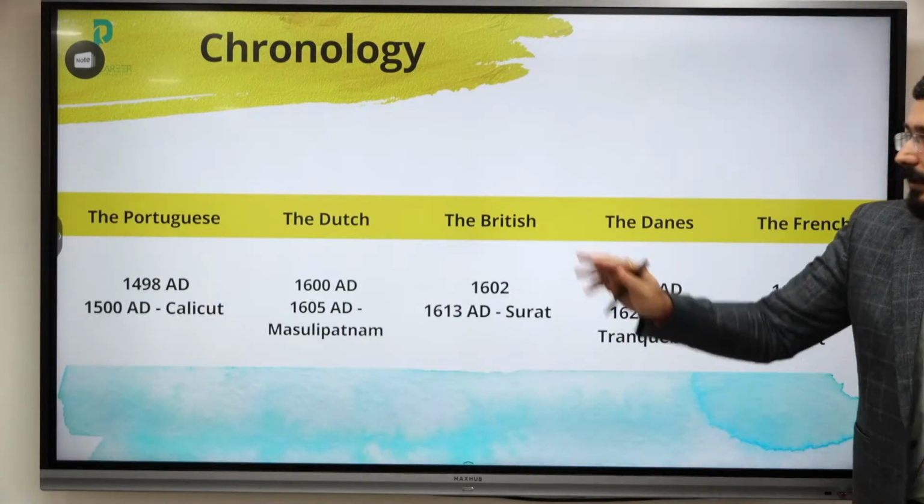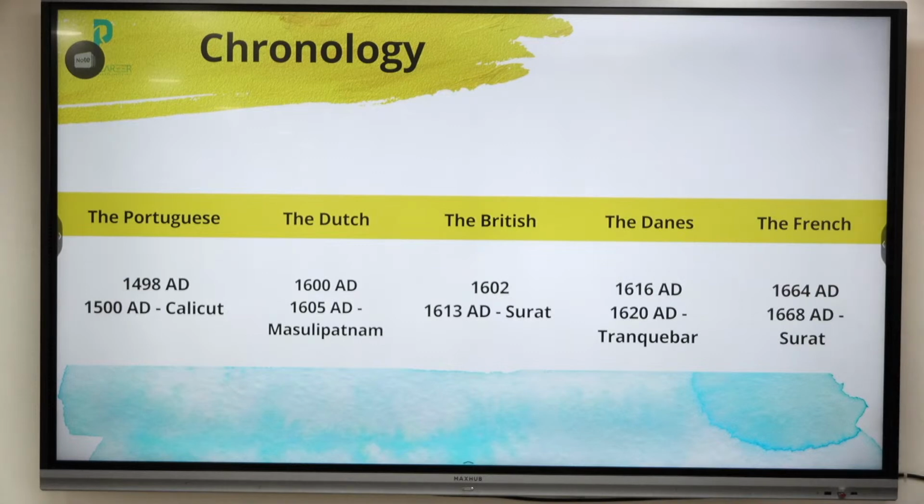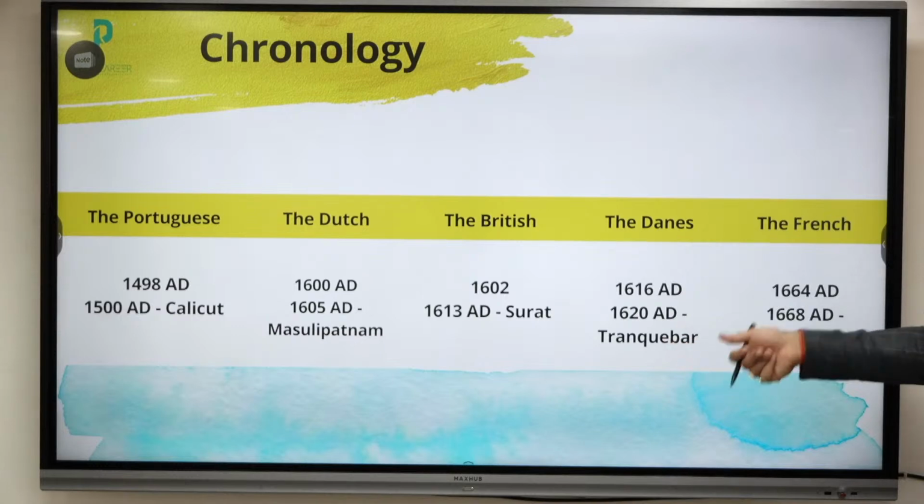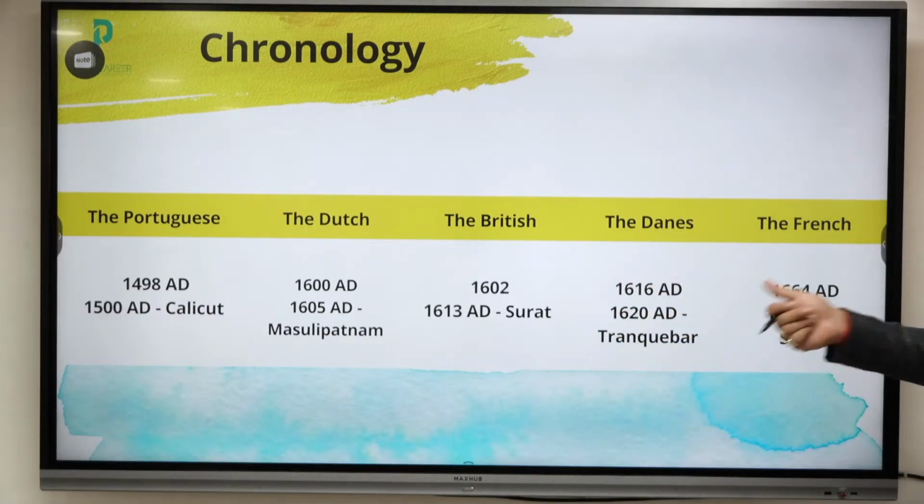Okay, so I think this timeline is known to the majority of you. The Portuguese, they were the ones to come first, 1498, and then established one of their settlements by 1500. Then the Dutch, 1600. By 1605, they were able to establish themselves at Masulipatam. Then came the British. Okay, they were able to establish themselves by 1613 at Surat. Danes, they were majorly involved in religious activities. And the major area was Tranquebar, and later on it became Serampore near Calcutta. And finally comes the French by 1664, and they were able to establish themselves by 1668.